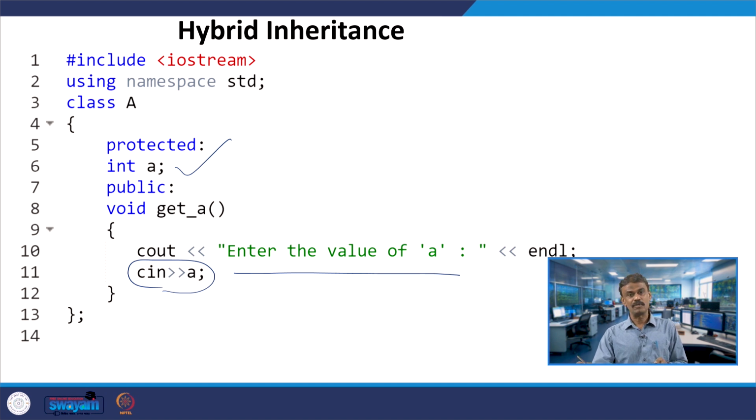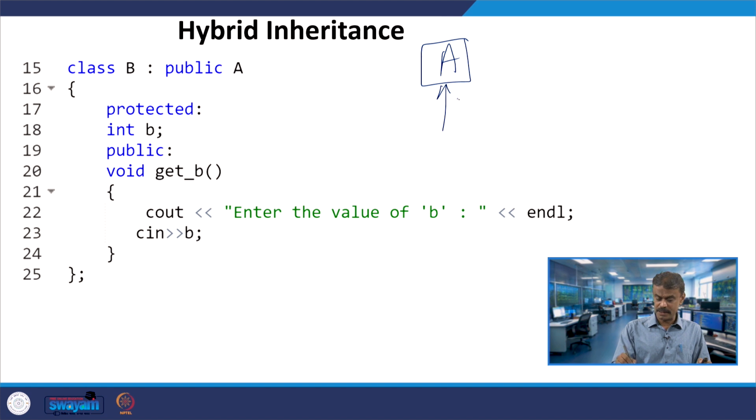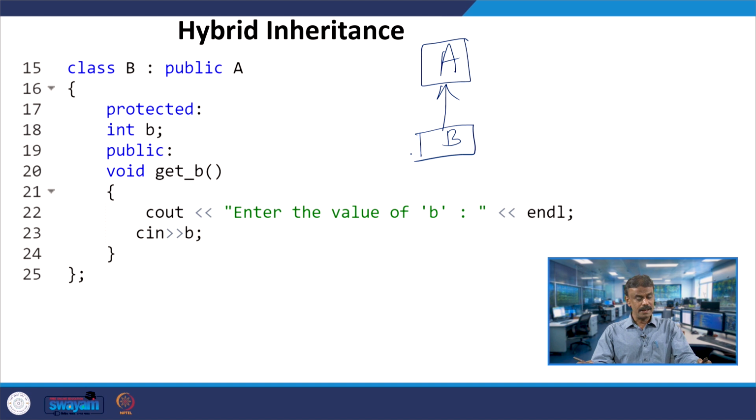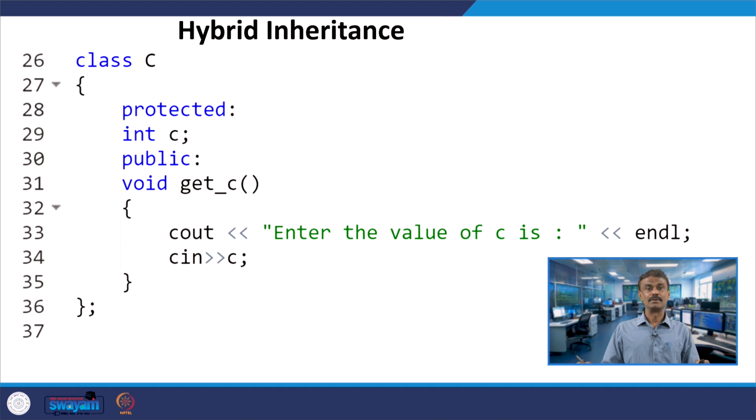So, that is class A, and class B which is publicly inheriting class A. You have protected member data and then get_B, where you are taking the input from the user. So, that is class B, and then assume that you have class C.